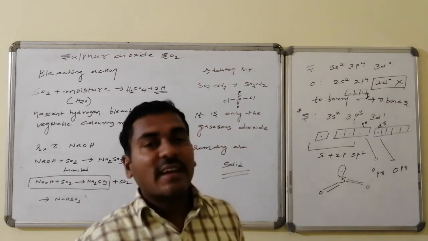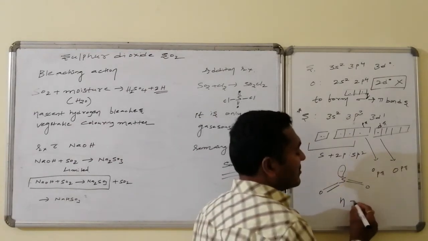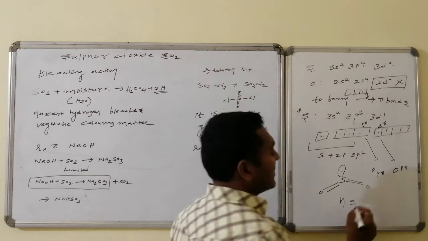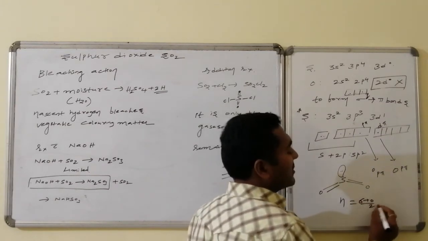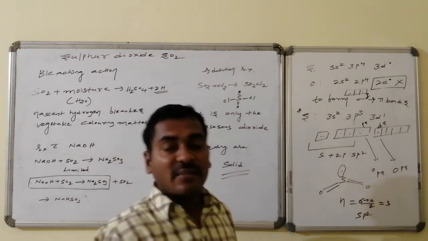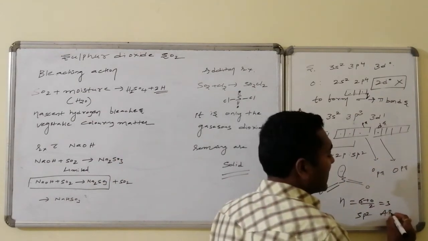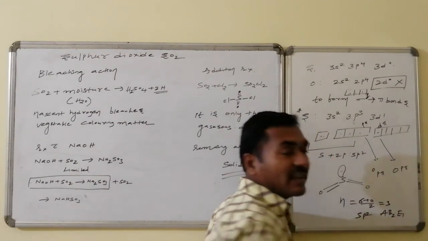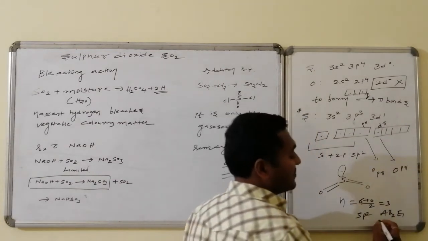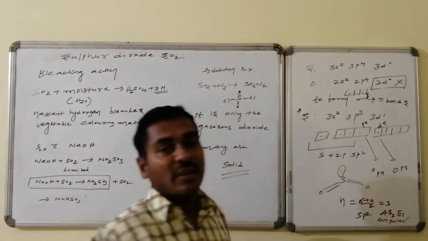Thus the central atom sulfur has sp2 hybridization. The n value we can also calculate: 6 plus 0 by 2 equals 3, implying sp2 is the hybridization, whereas the number of sigma connectivities is 2. Hence it is AB2E1 type, and it has an angular shape.